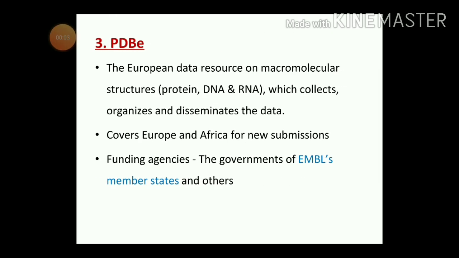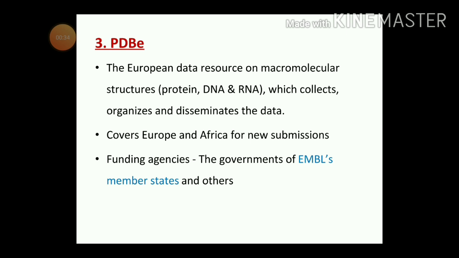PDBE is the European data resource which collects, organizes and disseminates the data on 3D molecular structures. European and African countries submit their data on 3D molecular structures to the PDBE. The governments of EMBL's member states are the largest fundraisers for PDBE.